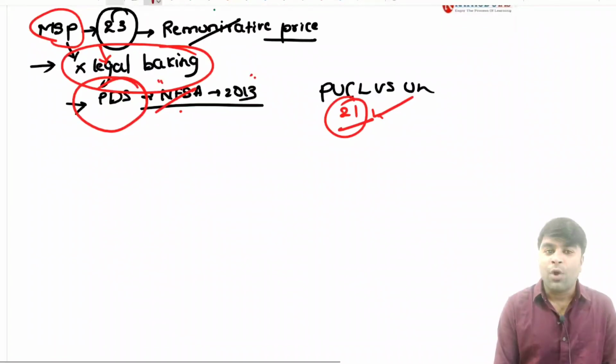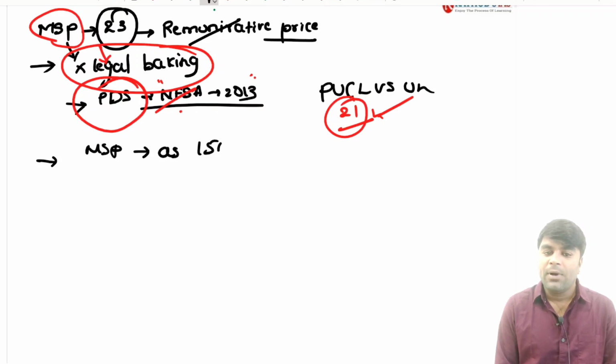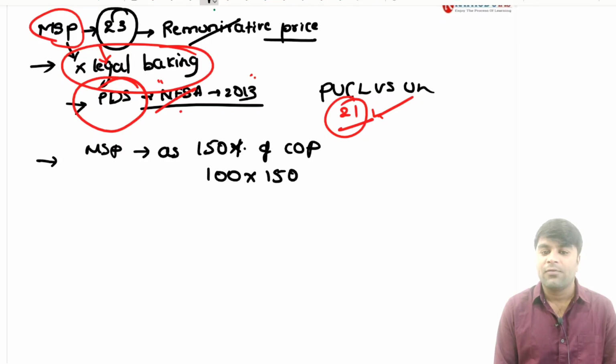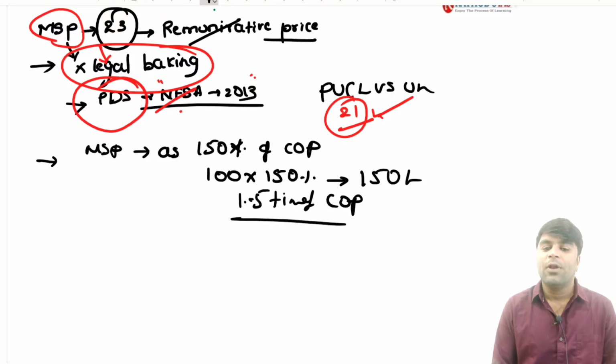Now, when it comes to the cost of production, see, as I said, it's a remunerative price. The Government of India currently announces the MSP as 150% of cost of production. Say, for example, if the cost of production is 100 rupees, if we multiply it with 150 percentage, we get 150 rupees. Or it is also called 1.5 times the cost of production. Either we call it 150 percentage of the cost of production or 1.5 times the cost of production, both are one and the same, because you're going to get the same number.